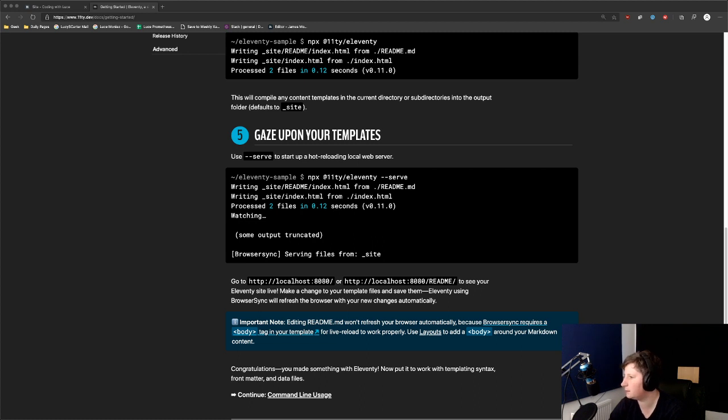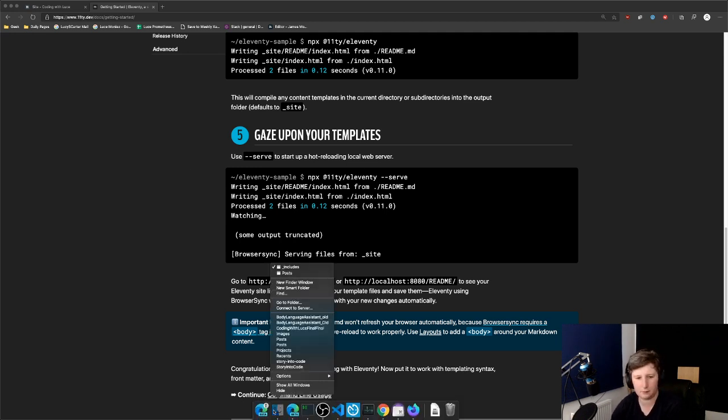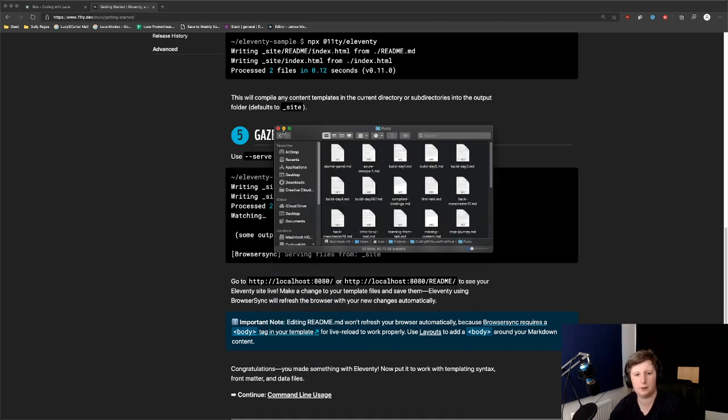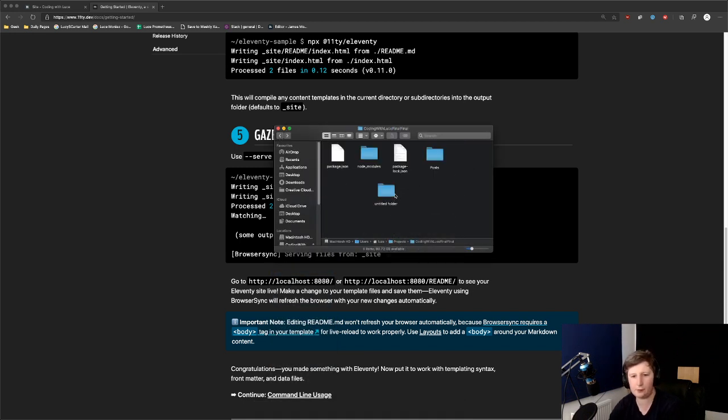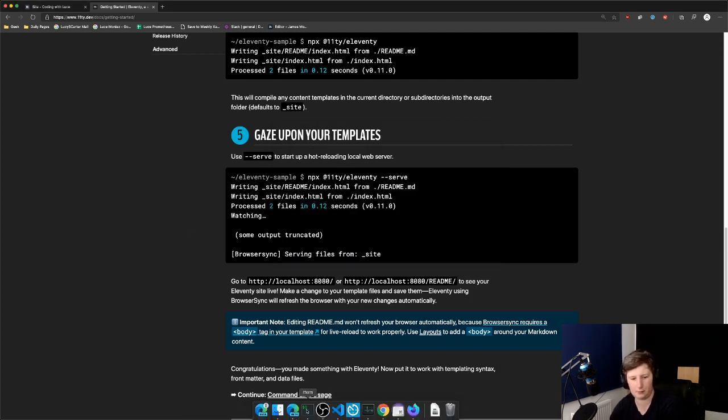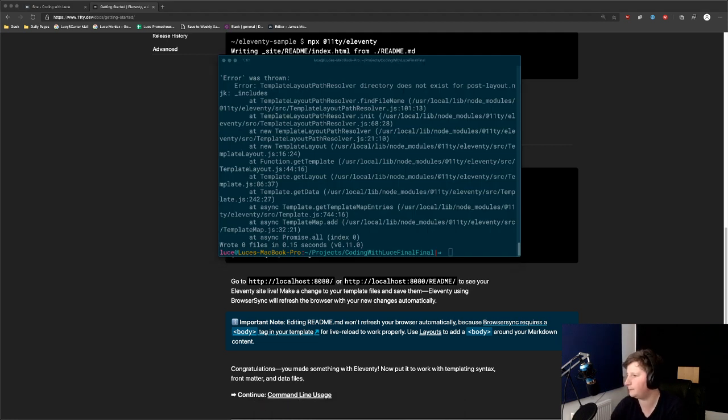So what we're going to do is copy this, and if we come into here, one of the things you can do with Eleventy is something called includes, and this is where you can put templates. I'm just going to copy this in, and then I'll explain what's going on.